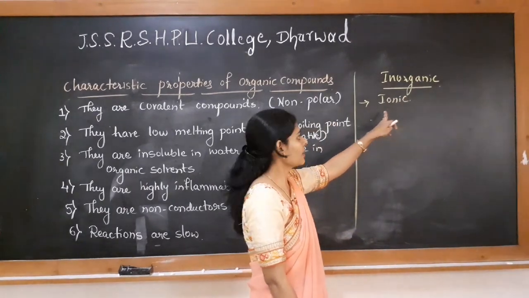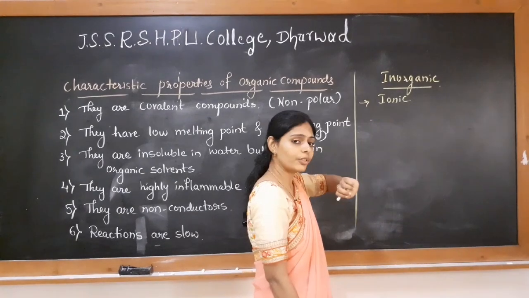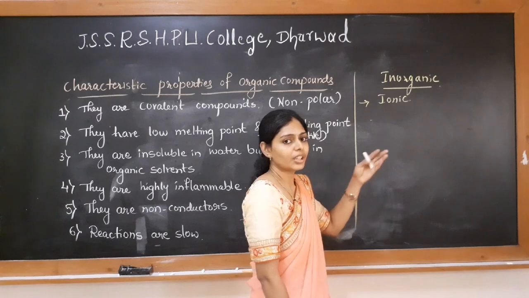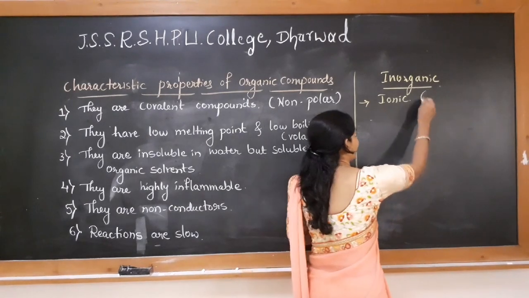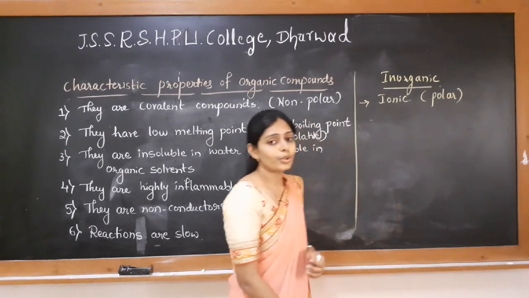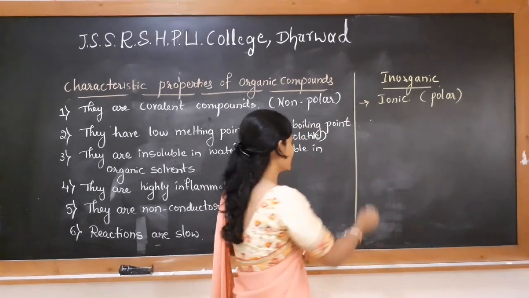That means ionic bond formation takes place. Either there will be a loss or gain of electrons during the bond formation. So as it is an ionic bond, the molecules are polar in nature.